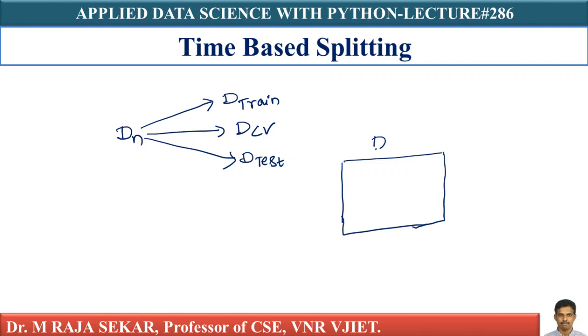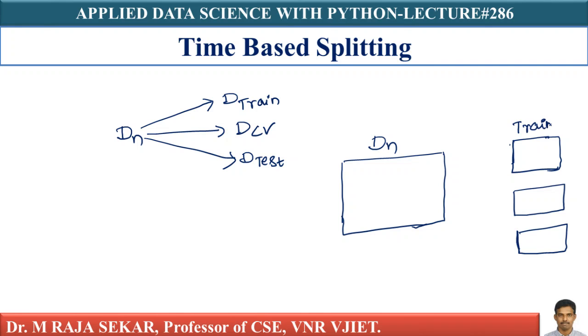I am creating three data sets out of this Dn. This is my first data set, this is my second data set, and this is my third data set.